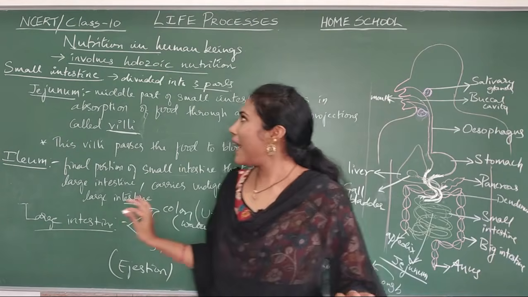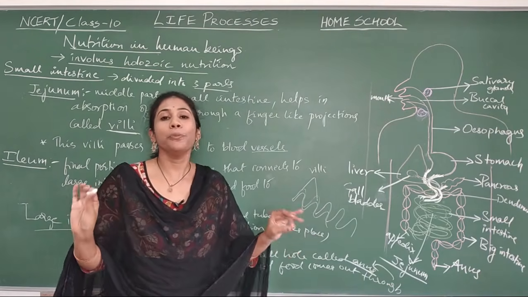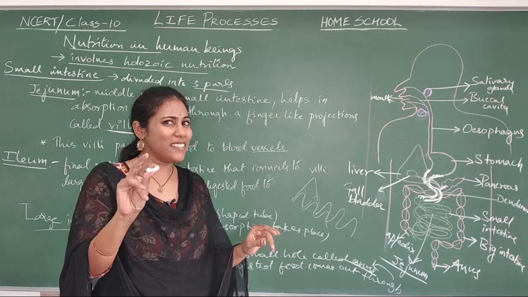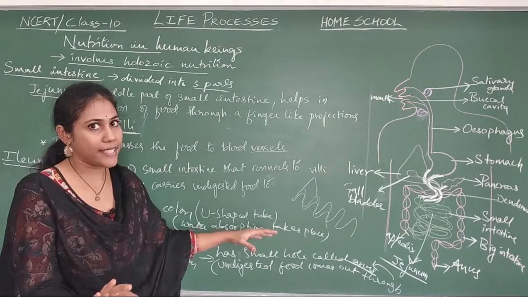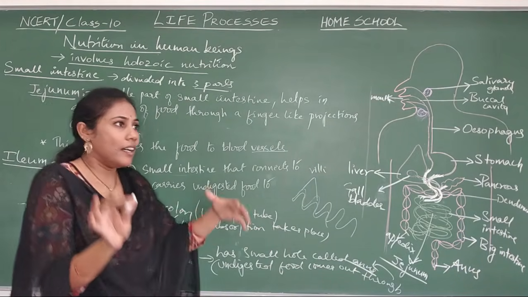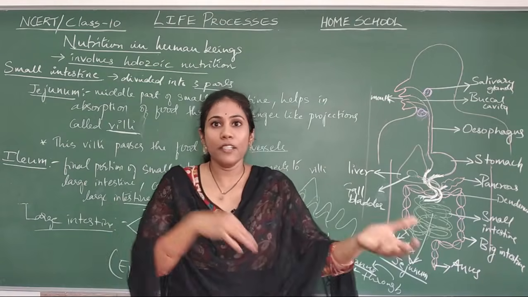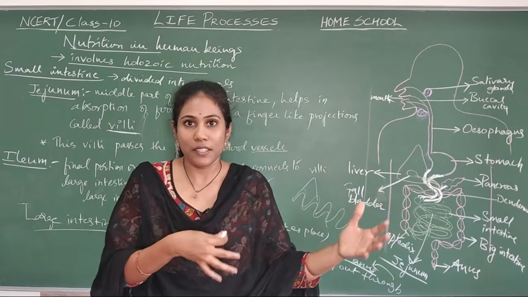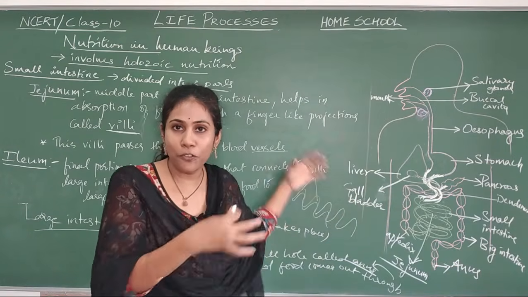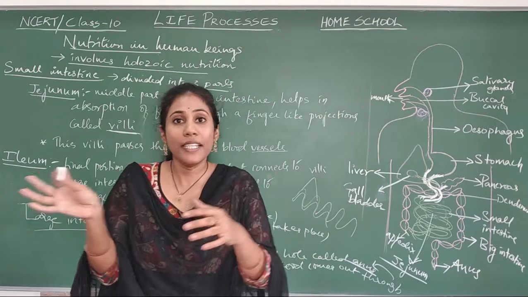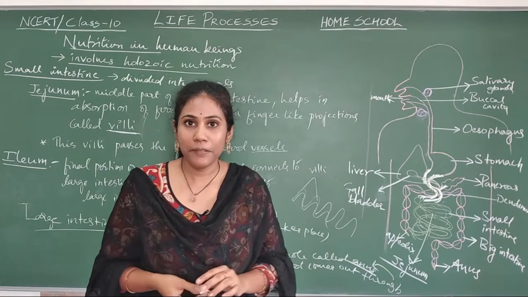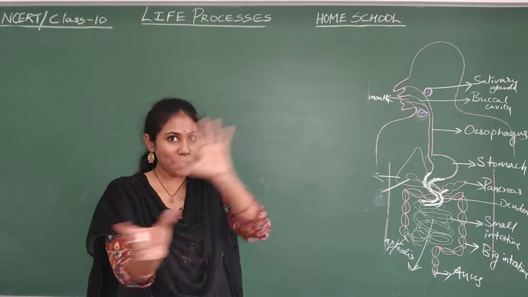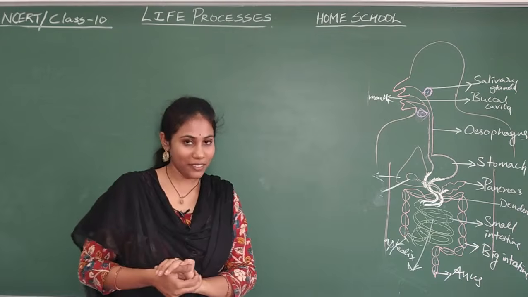So that's all about nutrition in human beings. Let us try to summarize once again. We will clarify what happened in what stage, and what chemical substances were used for what process. One small summary flow chart I will give you so that you can easily remember it. So now let us summarize the whole thing in the form of a flow chart to remember it in a better way.